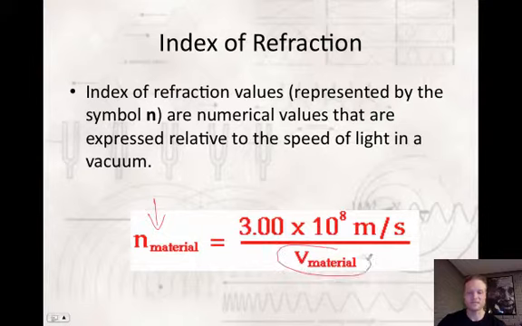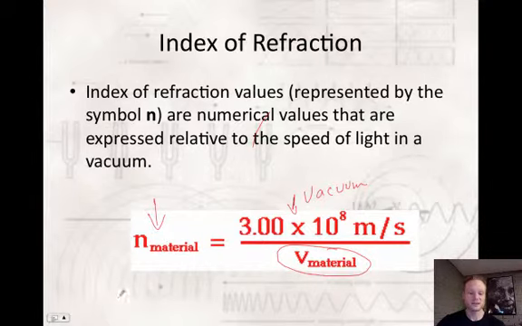And so I have here v material, and that material could be air, it could be water, glass, you name it. The top number is the speed of light in a vacuum, and the bottom number would be the speed of the wave. It doesn't have to be light per se, but the speed of the wave in whatever material it is. And if you take this ratio, you can then get the n value.